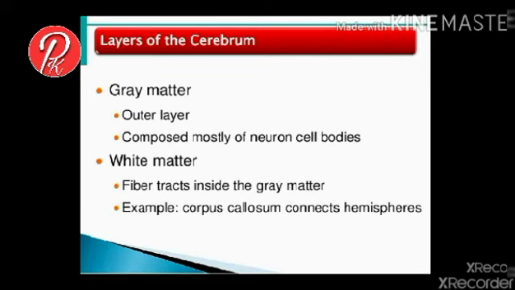The outer region of the cerebrum is called grey matter and the inner region is called white matter. Grey matter is mainly composed of cell bodies of neurons, while the white matter contains axons of neurons. There are two cerebral hemispheres present in the human brain, which are joined centrally by the corpus callosum, a nerve fiber band.